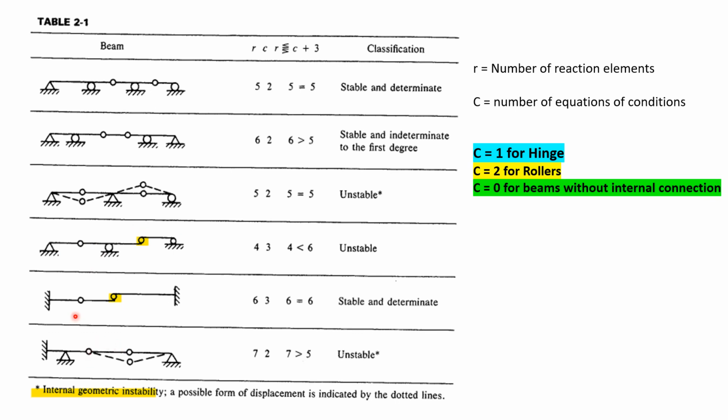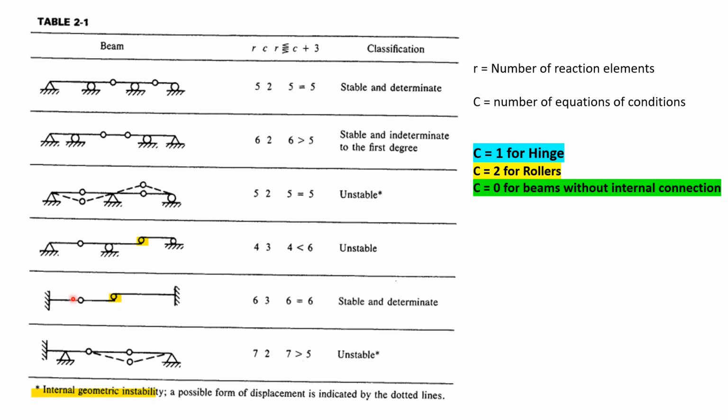And here also, if you see, it's one internal hinge and this is the roller. The roller means it can roll like this and rotate like this. So here 3 plus 3, 6, but the reactions are 1, 2, 2, so 1 is additional. So it is stable and determinate.